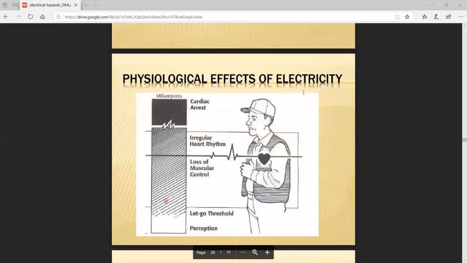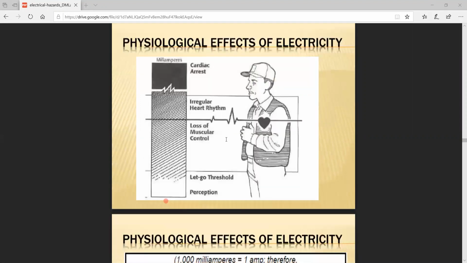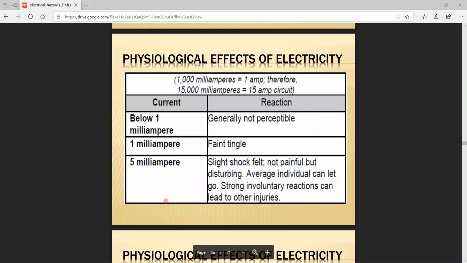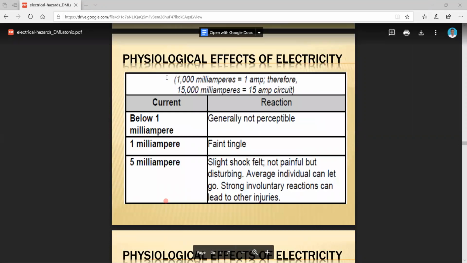Physiological effects of electricity. See that, it's not a joke. See how it can affect the human body. Cardiac arrest: if the heart is affected, the entire system can collapse. And then loss of muscular control. So electricity is an important thing which must be operated with proper grounding. Only then will the human body or the system be safe. So these are the physiological effects of electricity.